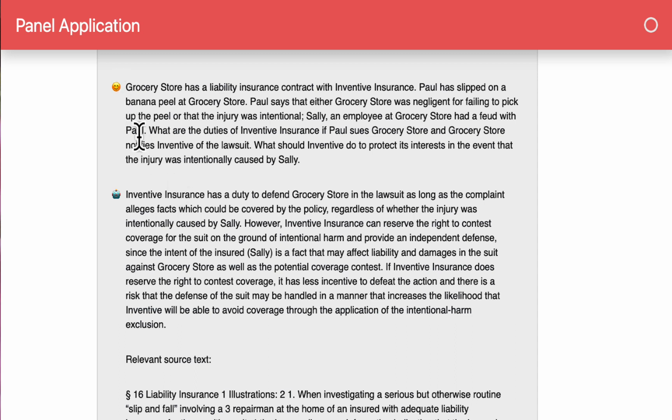And here you can see the question that I asked, and it's going to say that Inventive does have a duty to defend. That's true. That's true regardless of whether the injury was caused by Sally. It can reserve its rights on grounds of intentional harm. It might provide an independent defense here. That's exactly right, because that's an overlapping fact. If it does reserve the right to contest coverage, there's a risk that the defense of the suit may be handled in a manner that increases the likelihood that Inventive will be able to avoid coverage.